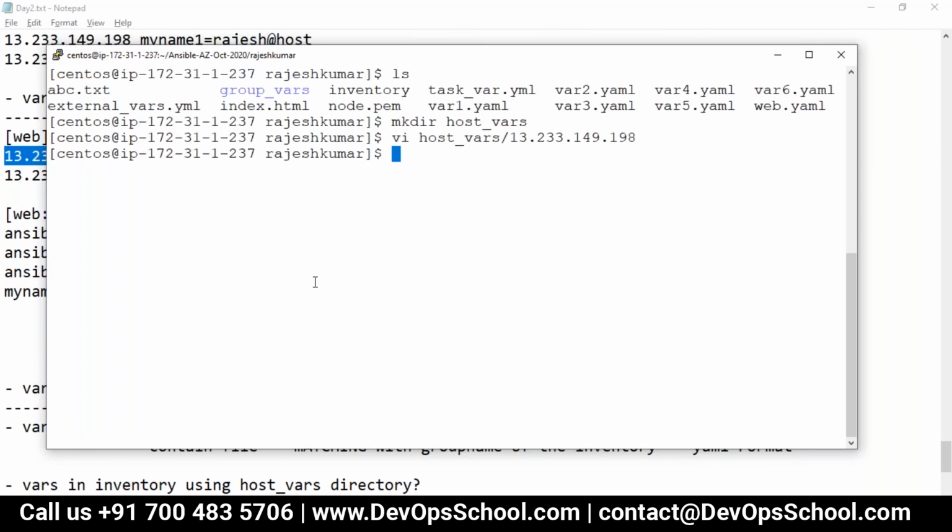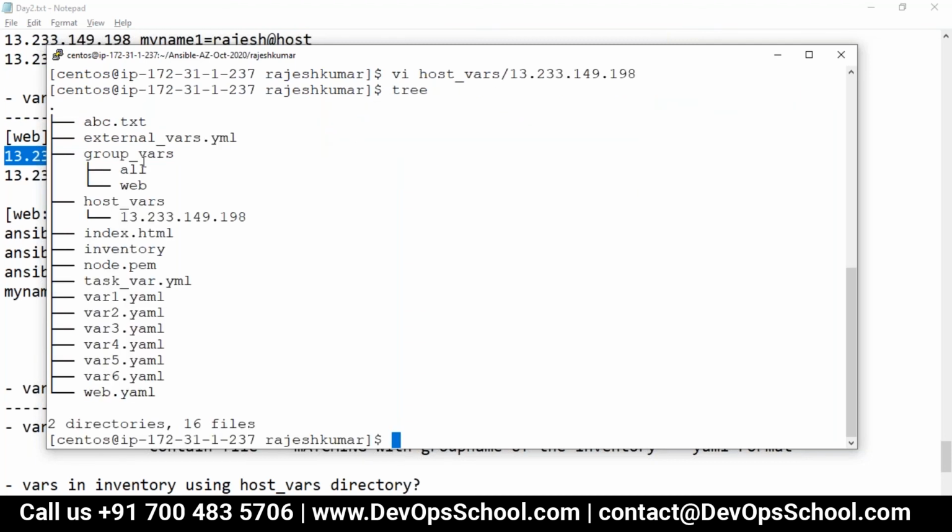Understand that. If you want to do it for all the machines, you have to create it for the other machines also. Sometimes you have one special machine where you want to override a variable, then you can write a host var. So host vars have a higher precedence than group vars. Mind it. When you look at the tree structure like this, this is a file, this is a file, this is a file. Okay, so now can I run it?